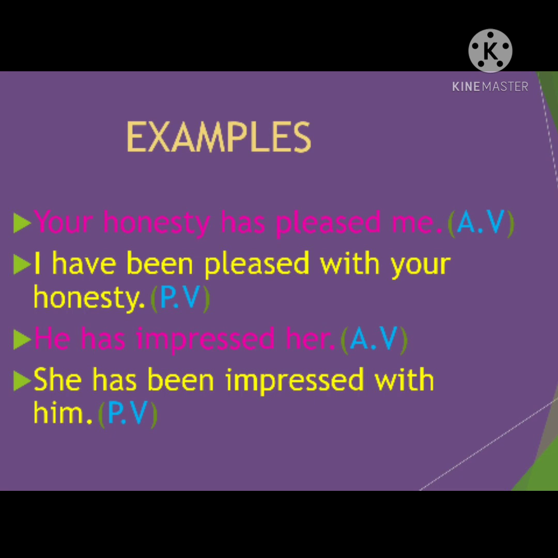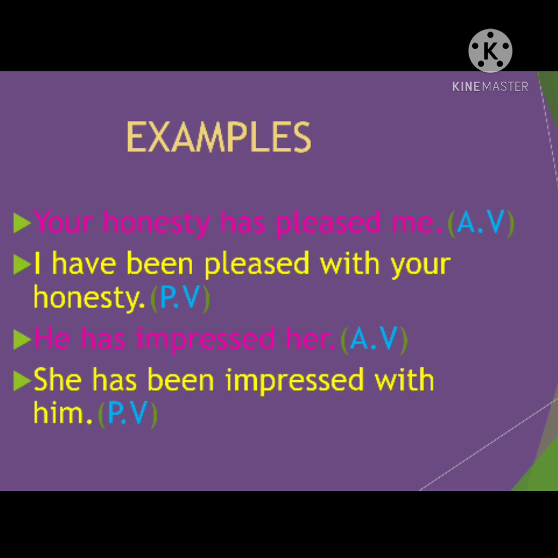See, your honesty has pleased me. So here I have used the expression pleased here, and I have used what? Has pleased. That is present perfect tense. So what you'll get here in your passive voice? Me is the object now, so it becomes subject here. I have been. You'll get what? Has or have plus been plus V3 you'll get now. So what you'll get here? I have been pleased with your honesty. You won't use by your honesty. We use what? With your honesty. I have been pleased with your honesty.